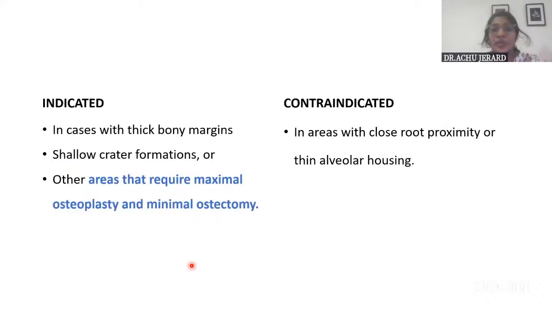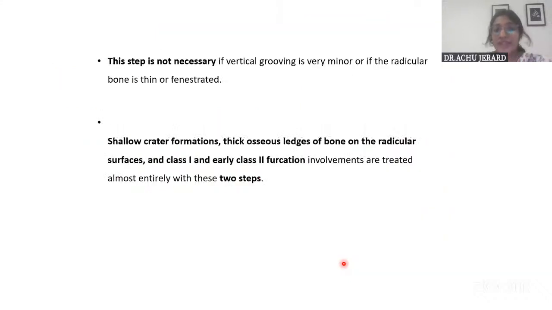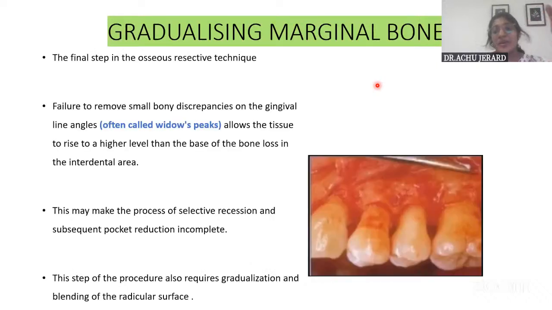And then with the radicular blending, it is a second step which follows the vertical grooving. So here what we do is we reduce the thickness of the bone over the radicular surface to produce a smooth blended surface so that good flap adaptation will be there. And then you have the flattening of interproximal bone. So this is all given in the textbook, and you can just write two or three sentences, which is very relevant under each of it. Okay. Maybe why it is done, and then also with what instrument it is being done, and whether it is osteoplasty or osteoectomy procedure.